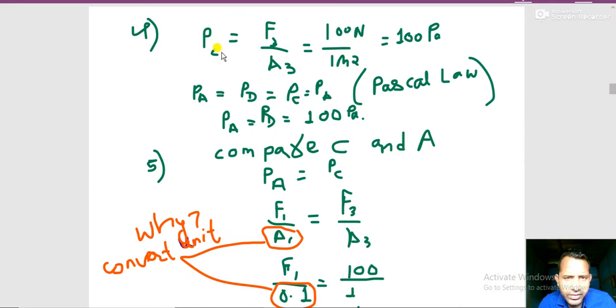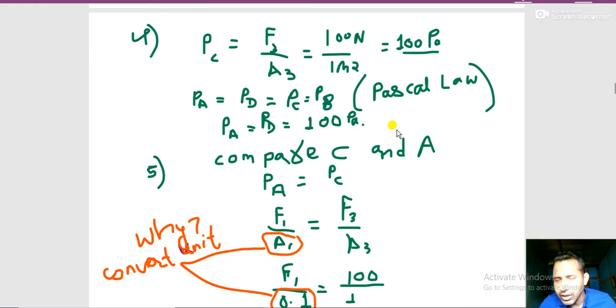You see, pressure at C equals F3 by A3, 100 Newton by 1 meter square, 100 Pascal pressure. So pressure at A, pressure at D, pressure at C, and pressure at, sorry, it should be B. Okay, B. It will be the same by Pascal's law. So pressure at A and D is 100 Pascal. I hope you understood. Let's go up.